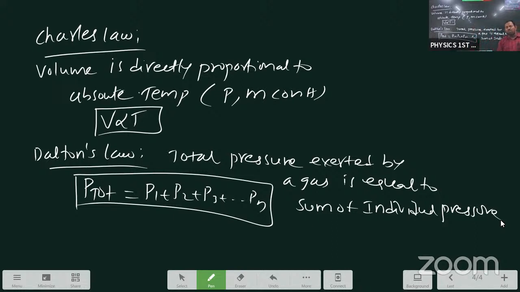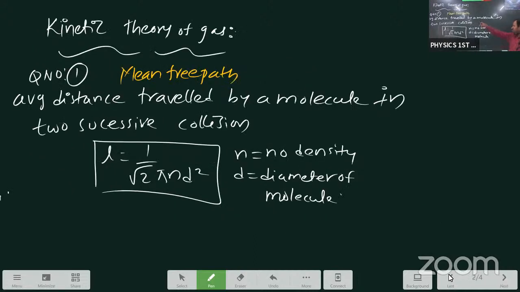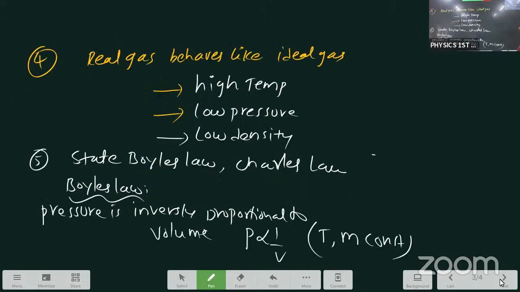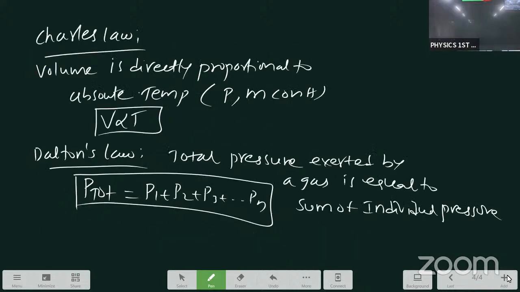You think VSAQs means how to finish the answer in 2 lines. One is mean free path: the average distance traveled by a molecule in 2 successive collisions. At which temperature does a real gas behave like an ideal gas? High temperature at low pressure. Otherwise, take density also, 2 terms enough. Boyle's law, Charles law, Dalton's law also, our student.